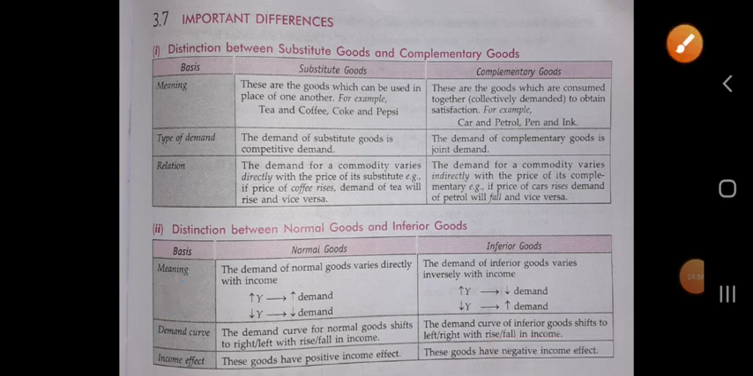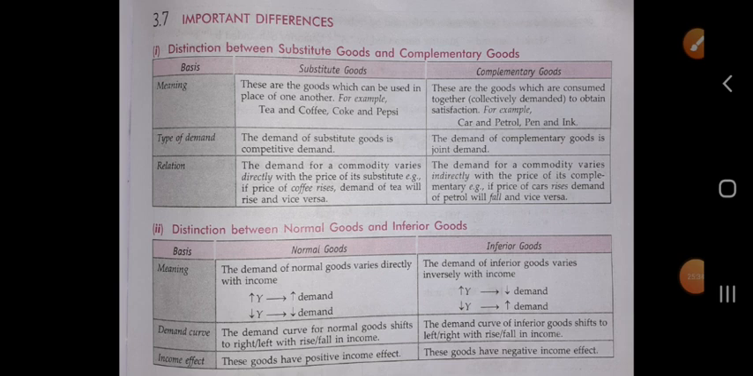In the case of inferior good, the demand curve of inferior good shifts to the left with the rise in income, or right with the fall in income. It is just opposite. When the income of the consumer rises, the demand for the inferior good will shift to the left. When there is a fall in income, the demand for the inferior good will shift to the right. So it shows the negative relation between the income and the quantity demanded.